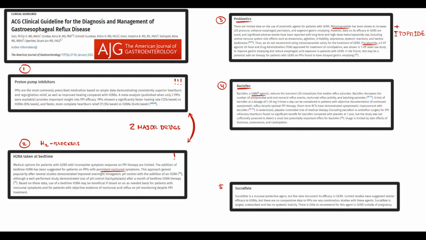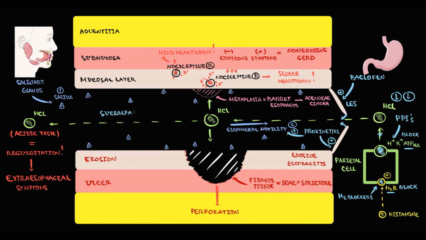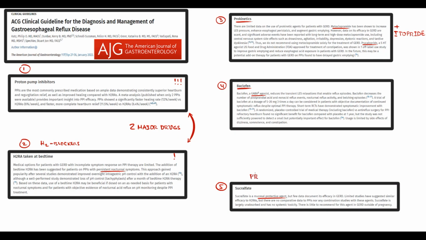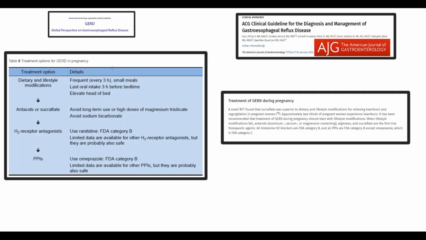And the last drug is sucralfate. This drug is a mucosal protection agent. Sucralfate basically donates bicarbonate to the superficial protective layer. What we have to know about sucralfate is that it's a drug of choice in pregnancy. From etiology, we know that pregnancy is one of the major risk factors of GERD.